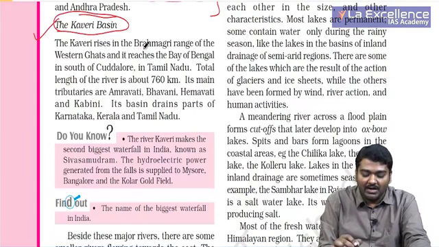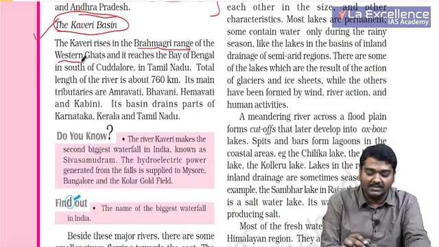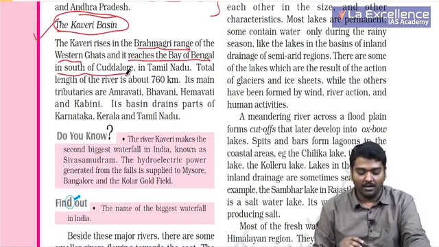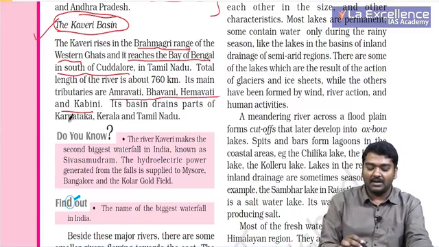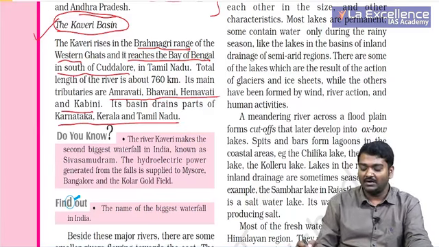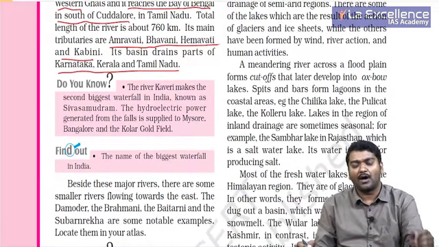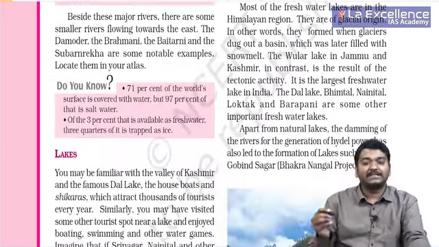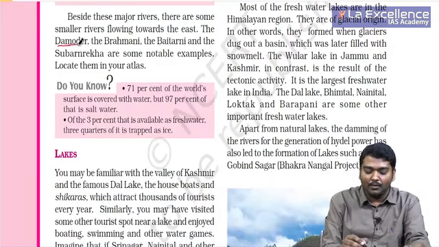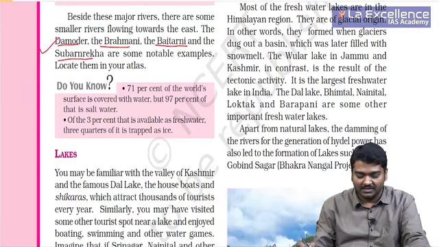You should be knowing where Kaveri actually originates. It originates in the Brahmagiri ranges of the Western Ghats and reaches the Bay of Bengal south of Cuddalore, that is in Tamil Nadu. Its main tributaries are Amaravati, Bhavani, Hemavati and Kabini. Which are the states? Karnataka, Tamil Nadu and Kerala. Most of you will be knowing about Karnataka and Tamil Nadu, but you should also know about Kerala. Only a few areas, that is tributaries of Kaveri, usually move in this region. Besides this, there are several smaller rivers like Damodar, Brahmani, Baitarani and Subarnarekha, which also move from west to east.